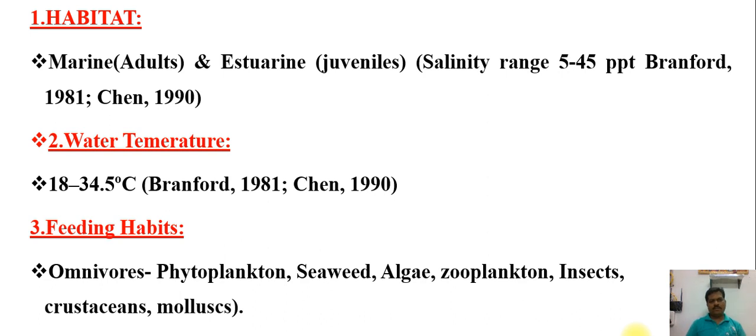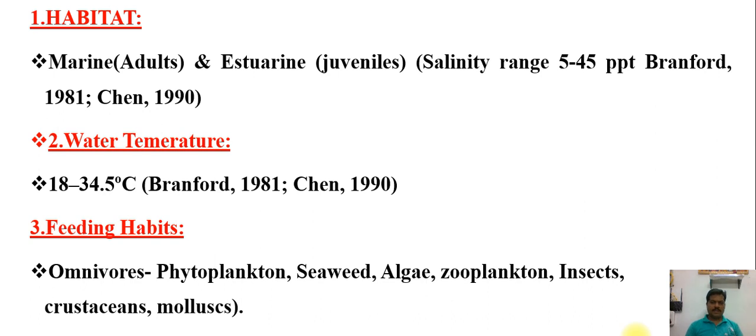So now we go to the shrimp characteristics and habitat. First of all, we need to know the habitat. The shrimp survive in two spaces. One is marine, which means ocean, and the second one is estuarine, which is brackish water. The adults live in the marine environment, where they normally grow to more than 40 to 60 gram, and the juvenile and larval stages occur in brackish water estuarine.